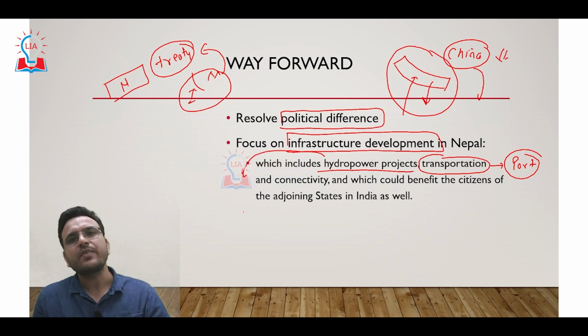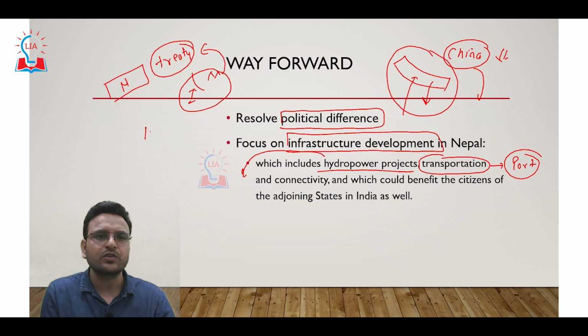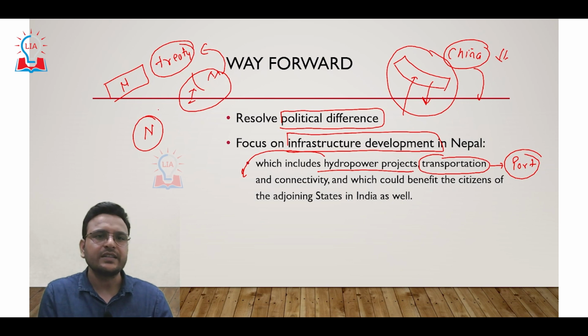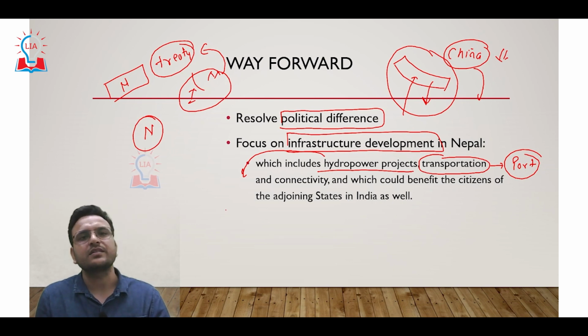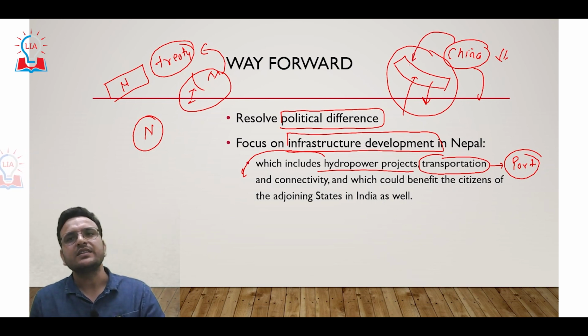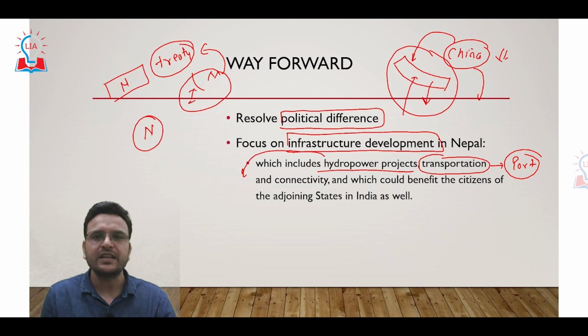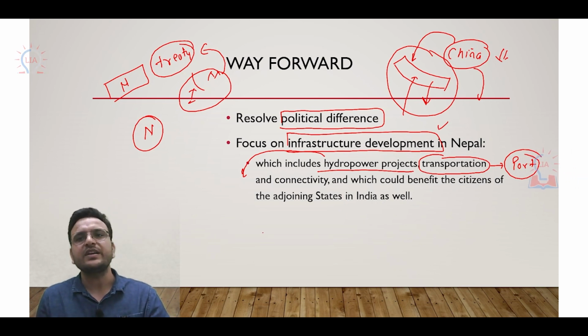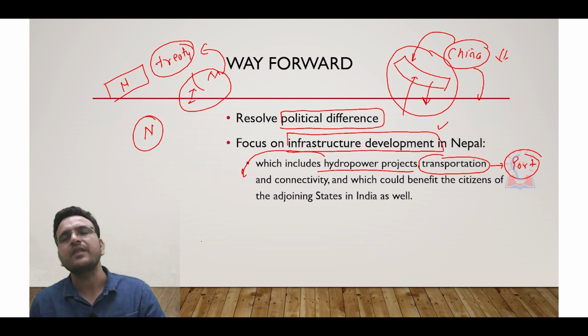Then, how is Nepal important? We know that the location of Nepal is very important for India because it is a buffer state. Then, to counter terrorism and for internal security also, Nepal becomes very important. Some issues we have; basically the main issue is that the influence of China in Nepal is continuously increasing. This influence can be addressed when India focuses more on infrastructure development. This way we can improve the relationship between India and Nepal.